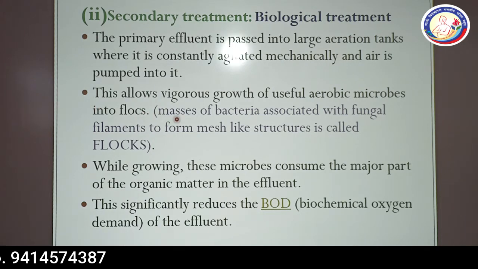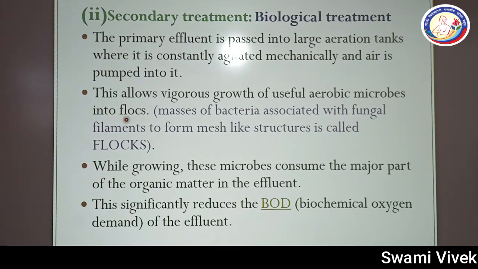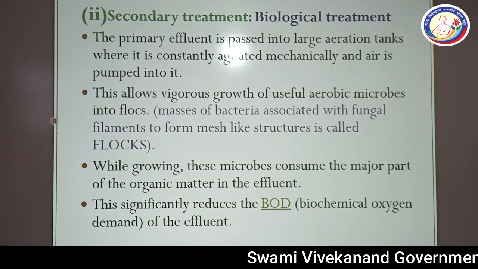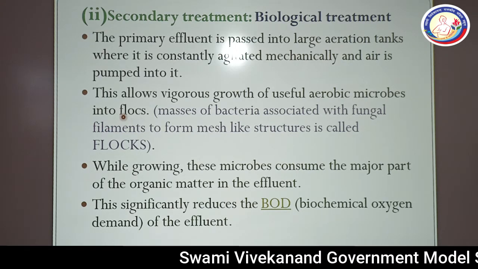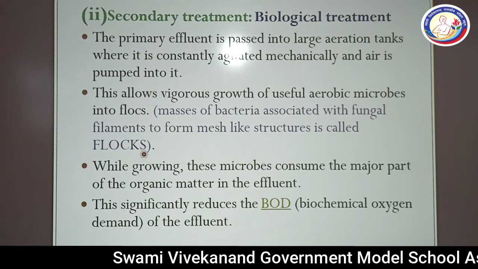This allows vigorous growth of useful aerobic microbes into flocs. So initially we will flow air and agitate the effluent. Then flocs will form. Now the question is, what do you mean by flocs?